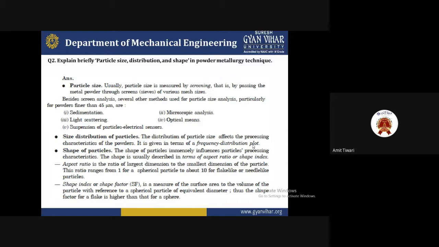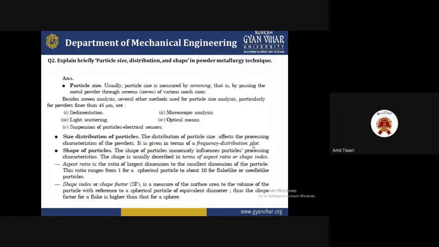So the distribution of particle size affects the processing characteristics of the powder. The processing characteristics of the powder are given in terms of the frequency distribution plot. So we can say that the distribution of particle size is just to understand what type of